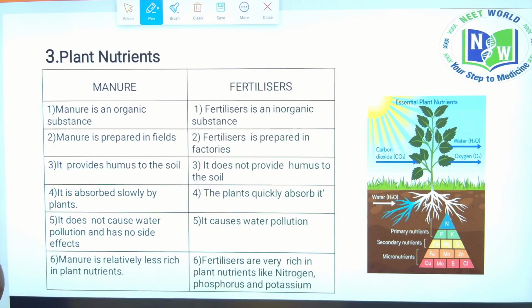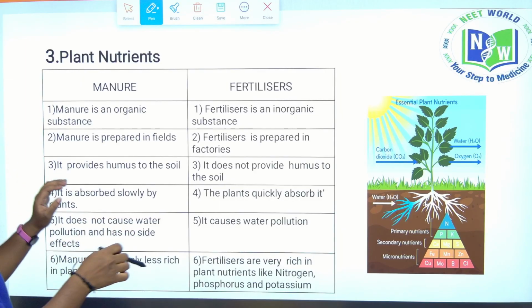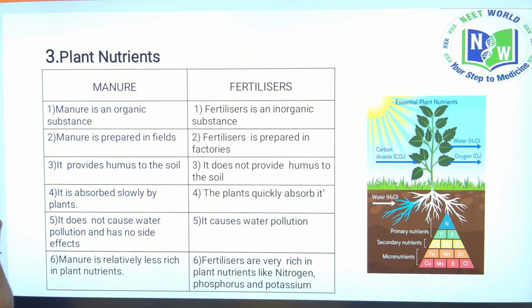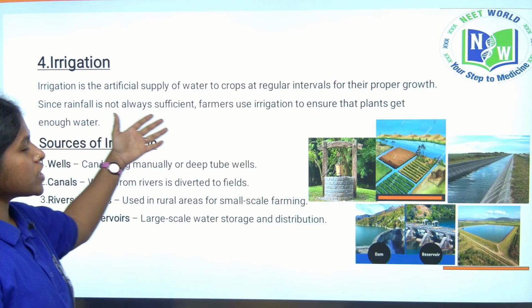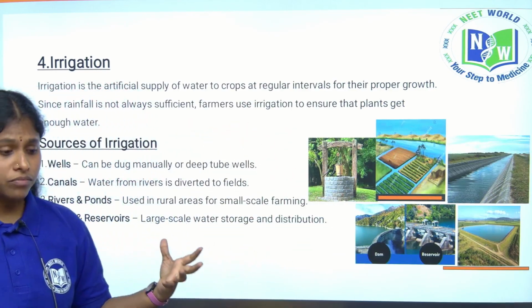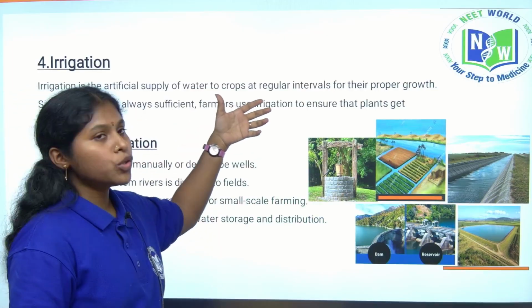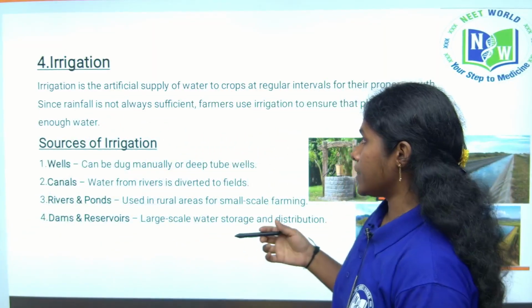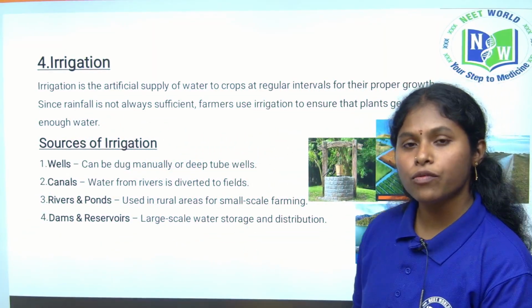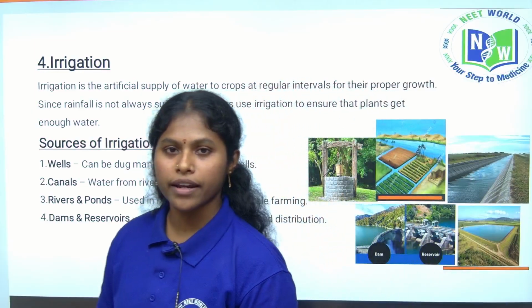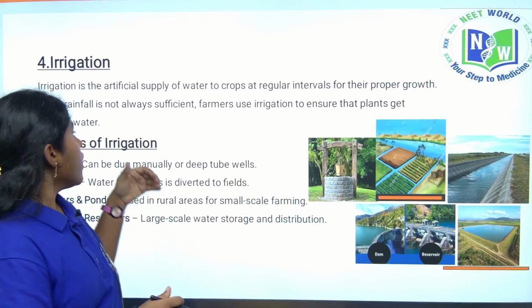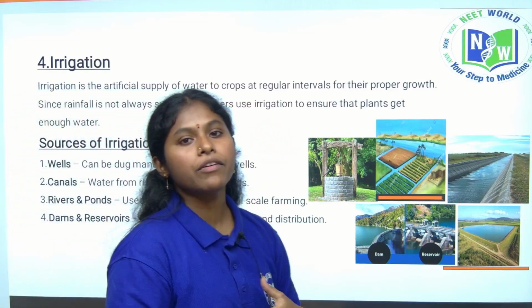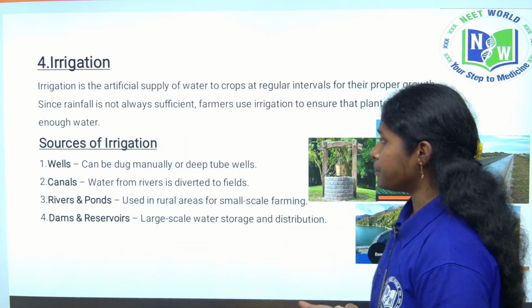So, coming to the next one. After the third step, what is the fourth step? Irrigation. Irrigation is the artificial supply of water to crops at regular intervals for proper growth and development. Since rainfall does not always come when we want water, we have to supply enough water at regular intervals to crops so that we get a successful yield.